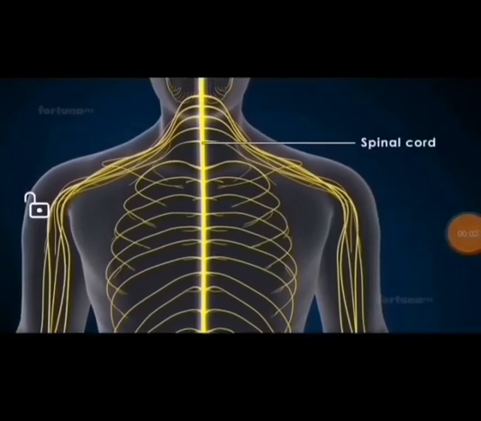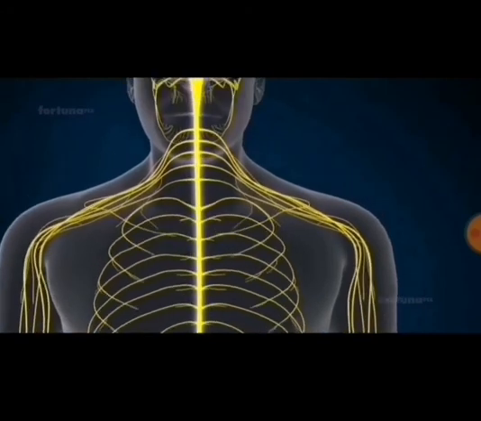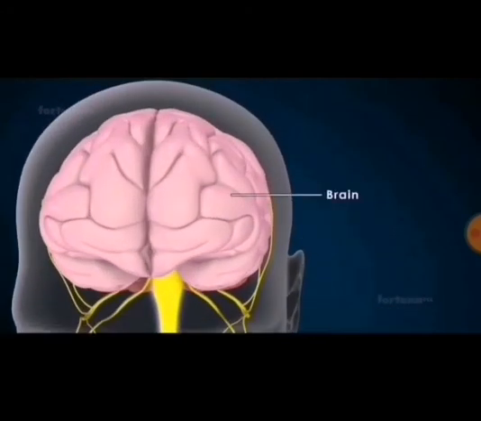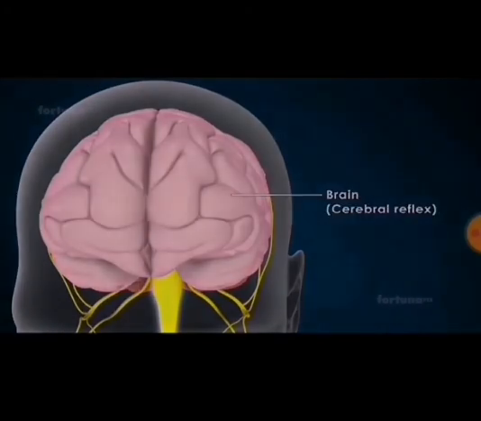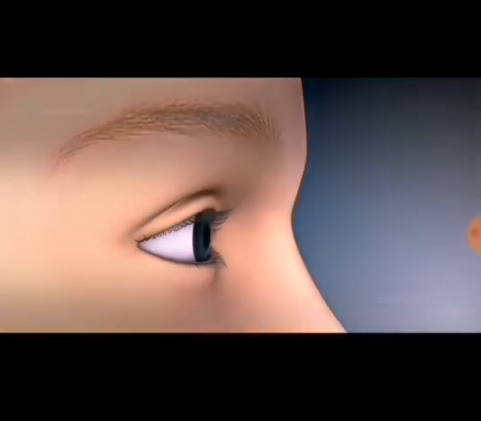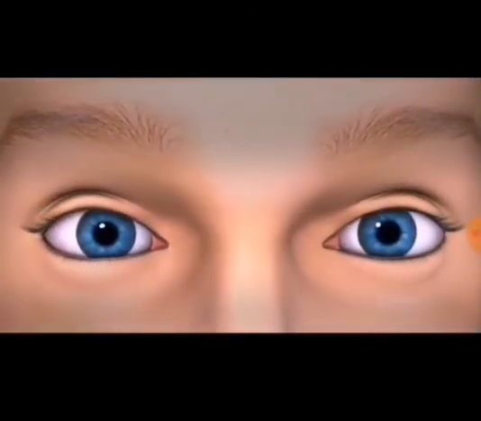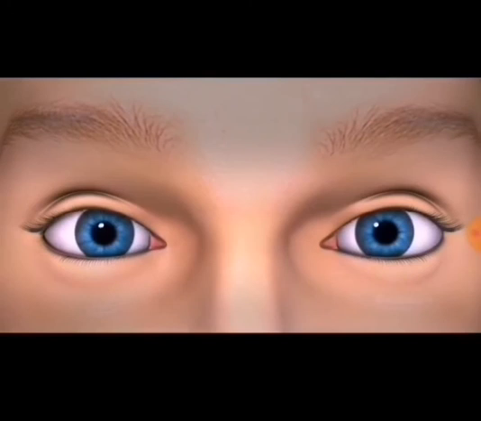The reflexes controlled by spinal cord are called spinal reflexes, whereas the reflex actions controlled by brain are called cerebral reflexes. One of the examples of cerebral reflexes is pupillary photoreflex. In this case, when very bright light enters, the iris muscles contract, due to which the size of pupil becomes smaller and less amount of light enters eye.